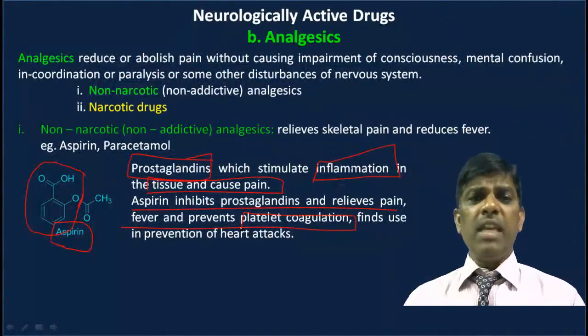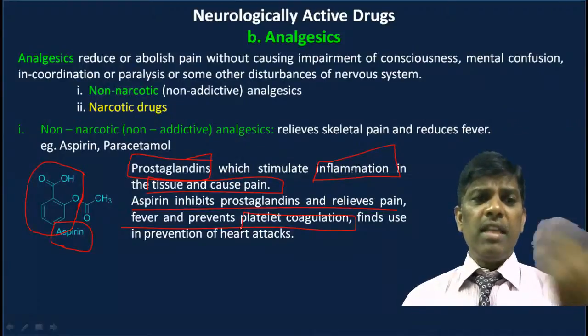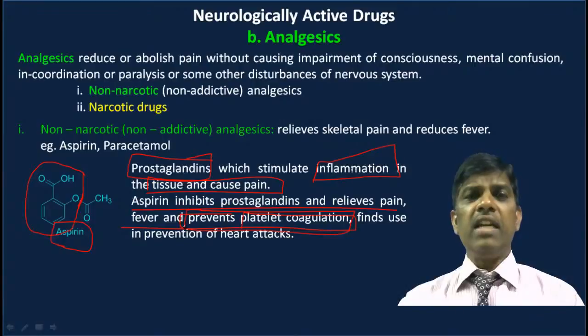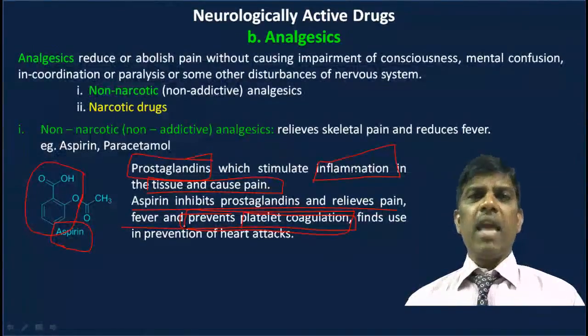To stop these, doctors will prescribe aspirin. Aspirin not only relieves pain, it also prevents platelet coagulation, so it finds use in the prevention of heart attacks. But it is not advisable to give it to patients who are already suffering with diabetes.